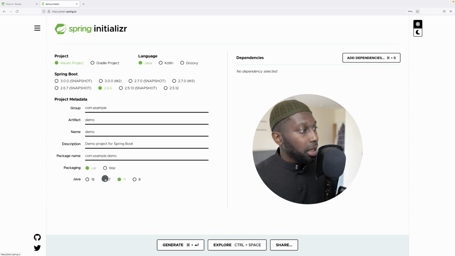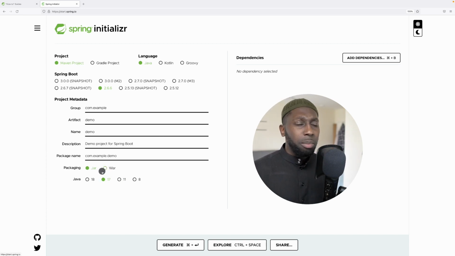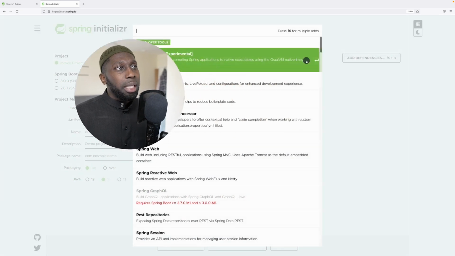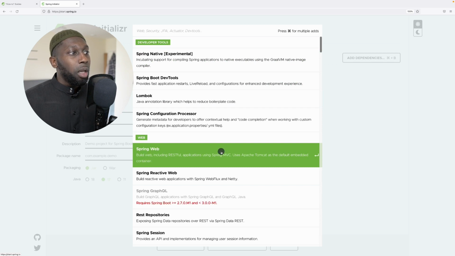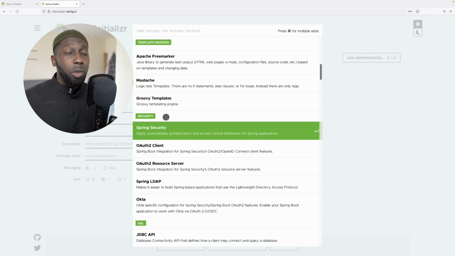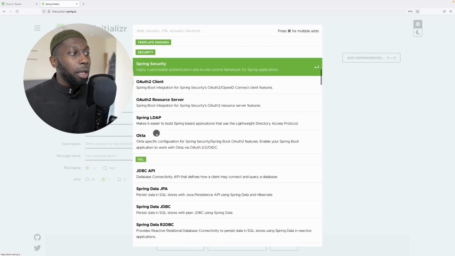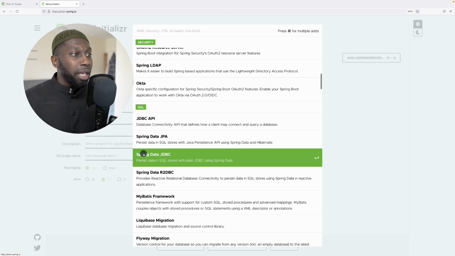So 17 is what I recommend most people these days, because it's the latest one and the one that has long-term support, I think since 11, if I'm not mistaken. Then you see dependencies, and here you can actually pick a bunch of dependencies. If you want to build RESTful applications, Spring Web is the one that you should use. It uses Apache Tomcat as the default embedded container. If you want to, for example, secure your microservices, Spring Security. If you want to use SQL, you've got JDBC API, you've got Spring Data JPA, which uses Spring Data,